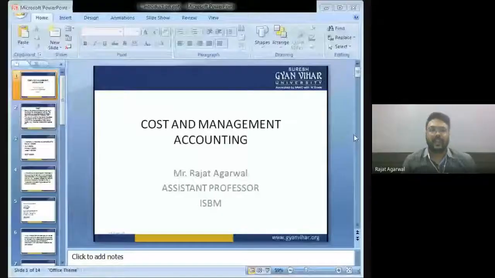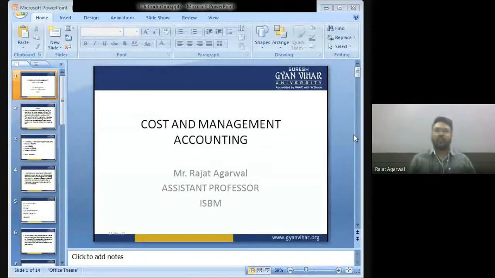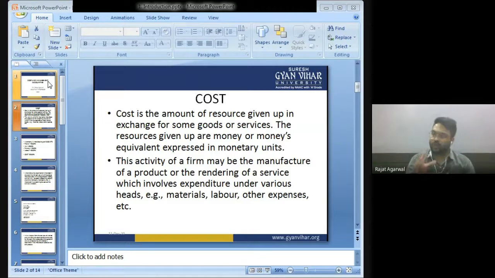So today we are going to start with what is cost accounting and its importance. So let us, before starting cost accounting, discuss what is cost. Children, cost is the amount of resource given up in exchange for goods or services. The resources given up are money or money equivalent expressed in monetary units.